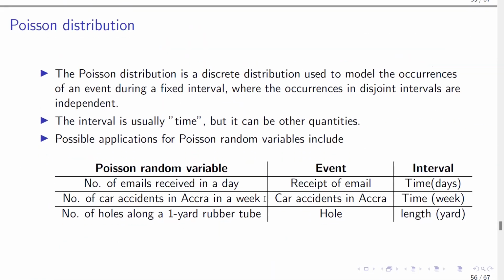The next one, the last discrete distribution we want to look at, is the Poisson distribution. Now, the Poisson distribution is a discrete distribution used to model the occurrence of an event during a fixed interval, where the occurrences in disjoint intervals are independent. So the interval is usually time, but it can be other quantities.